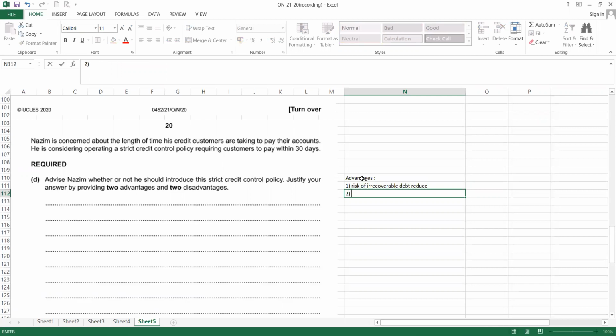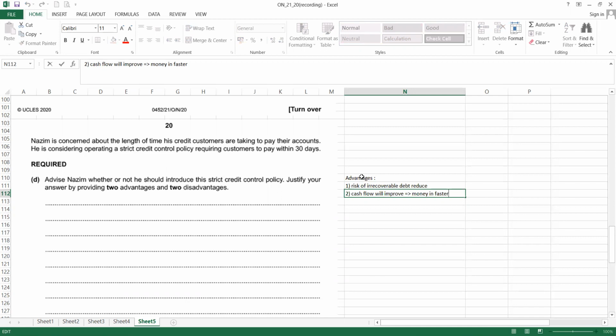Second is that if you have the strict policy, then your cash flow will improve because you get money in faster.